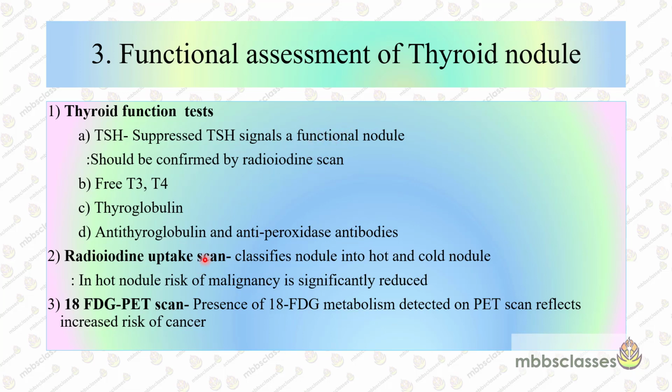So in that case, it should be confirmed by doing the radioiodine uptake scan. The radioiodine uptake scan helps to classify the nodule into the hot nodule and the cold nodule. As we know, if there is a hot nodule, the chances of malignancy are very minimal, whereas a cold nodule is always suspicious to be malignant. Then we can also go for 18-FDG PET scan, and the presence of 18-FDG metabolism on the PET scan reflects the increased risk for cancer.